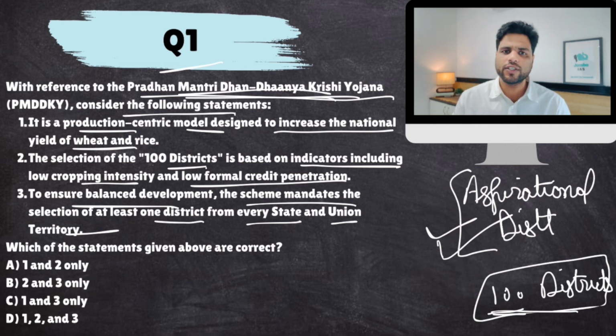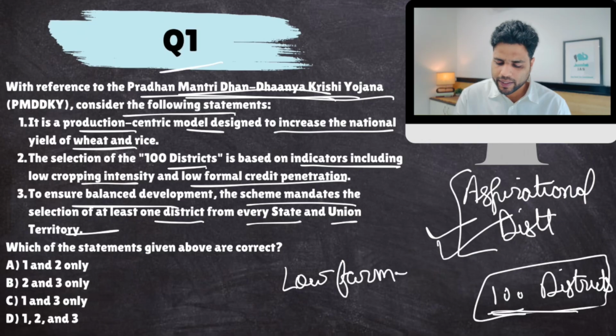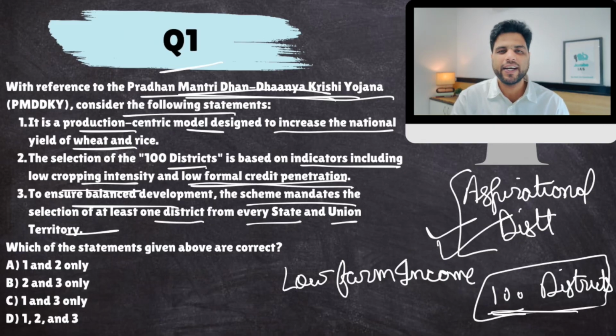We look at various indicators: low farm income, where farmers are struggling, low cropping intensity, and low formal credit penetration. On all these indicators, we identify 100 agriculturally backward districts and then focus on them through various government initiatives. This is what Dhan Dhanya Krishi Yojana is.